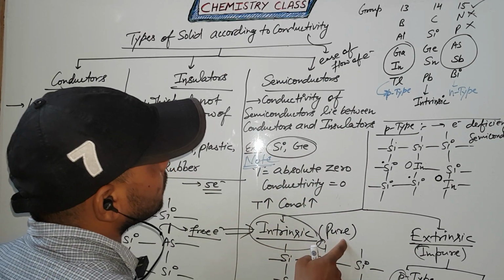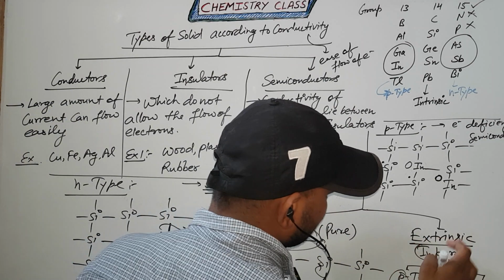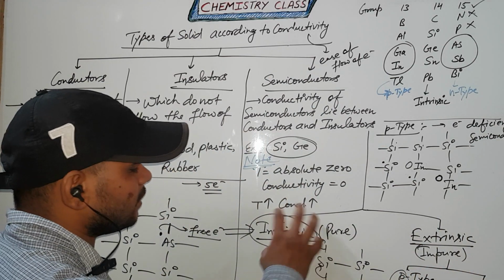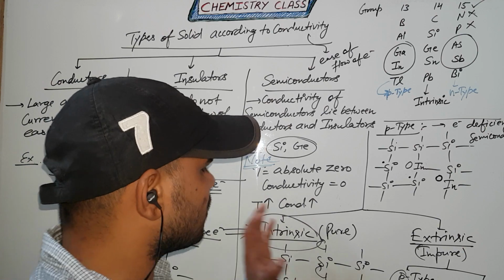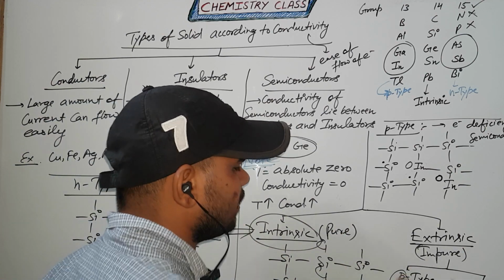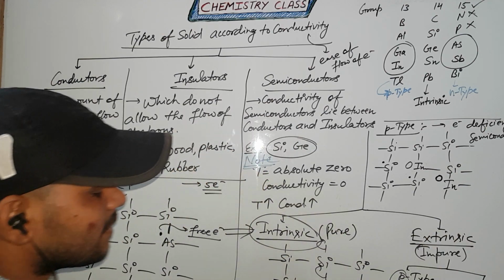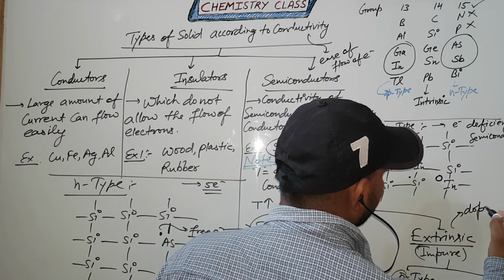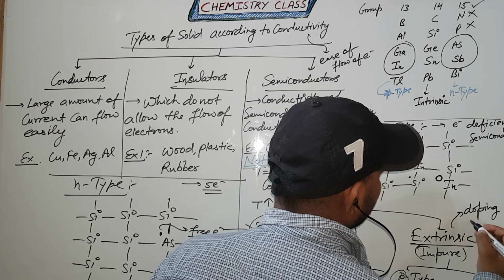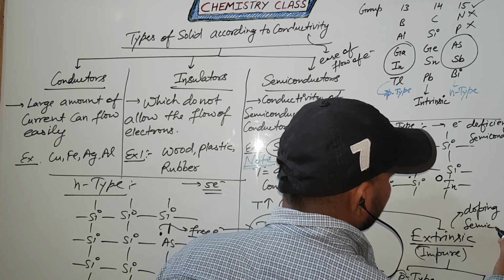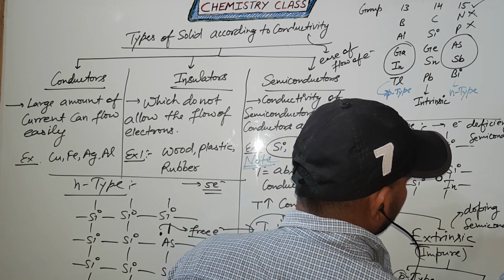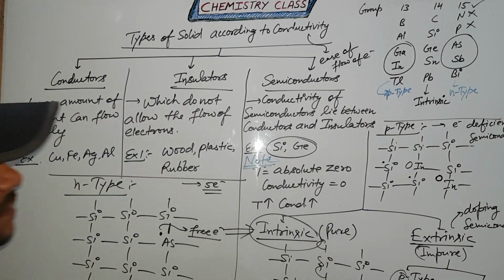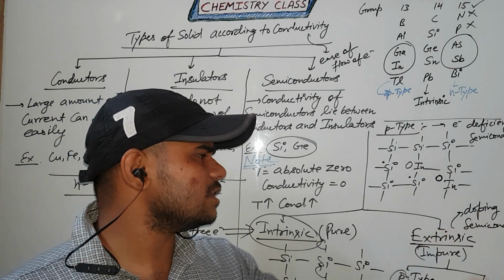Intrinsic means pure semiconductor and extrinsic means impure semiconductor, because in intrinsic we don't need any extra material, but in extrinsic we need the extra impurity, that's why it is also known as a doping semiconductor. Clear? Doping means addition of impurity.